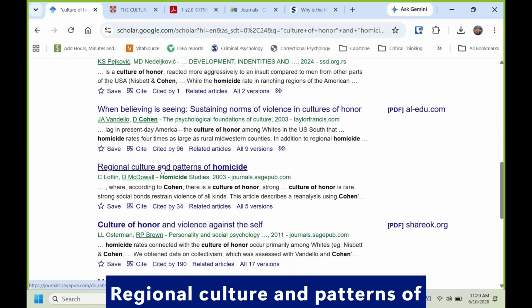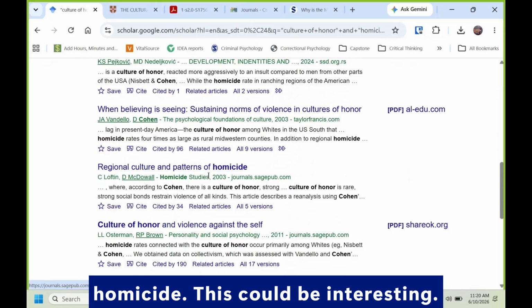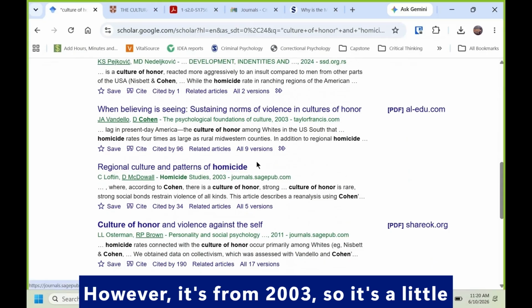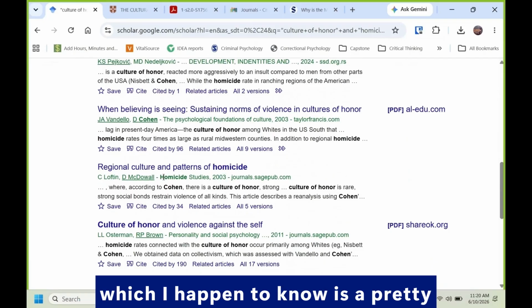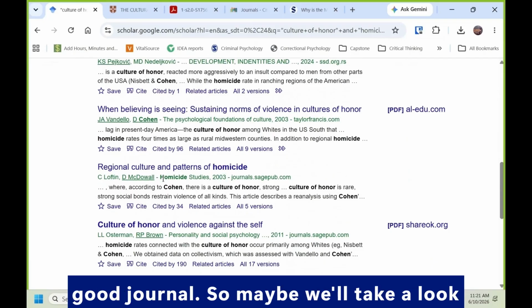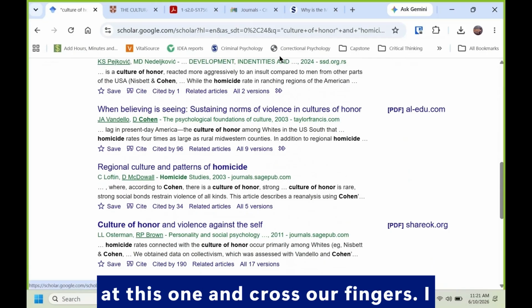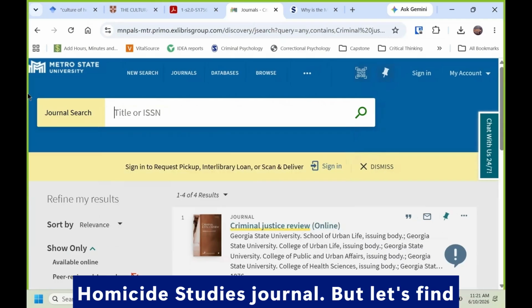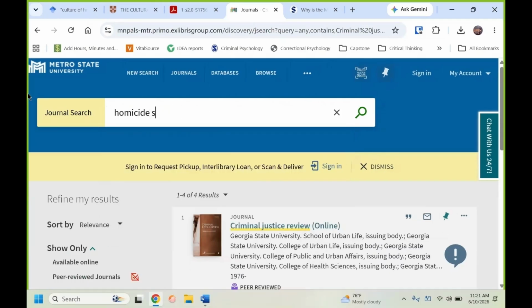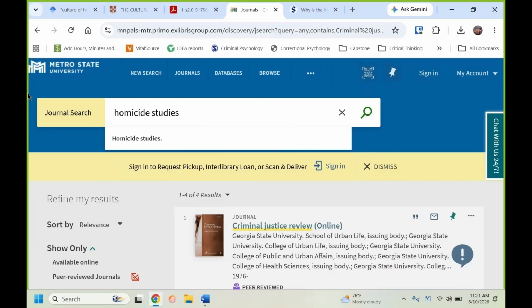Regional culture and patterns of homicide. This could be interesting. However, it's from 2003, so it's a little bit older, but it's in Homicide Studies, which I happen to know is a pretty good journal. So maybe we'll take a look at this one and cross our fingers. I think we have access to the Homicide Studies journal, but let's find out. Yes, we do.